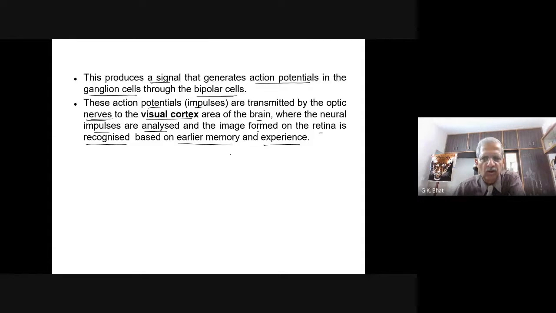I already told you, whatever you get to know by seeing an object or hearing a sound, it is only because of earlier memory and experience. You are relating to whatever you have learned throughout your life. So that ends the study of this particular sensory organ, that is the eye.